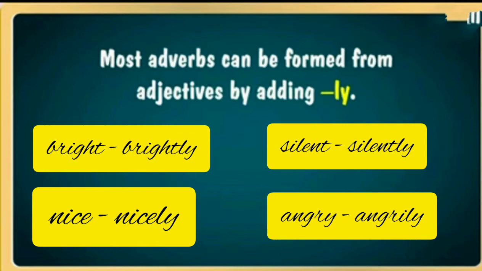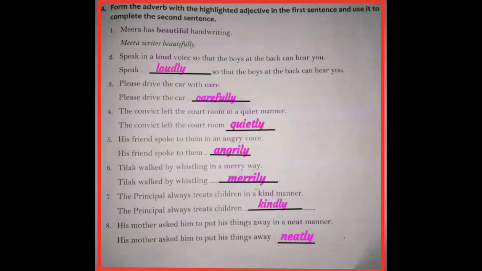Now let's move to the first exercise. Form the adverb with the highlighted adjective in the first sentence and use it to complete the second sentence. That means in the given questions, all the adjectives are highlighted in the first sentence and you have to change that adjective into an adverb and complete the second sentence. Look at the first sentence. Meera has beautiful handwriting. Here the highlighted adjective is beautiful. Meera writes beautifully. We add ly to beautiful and it becomes an adverb.